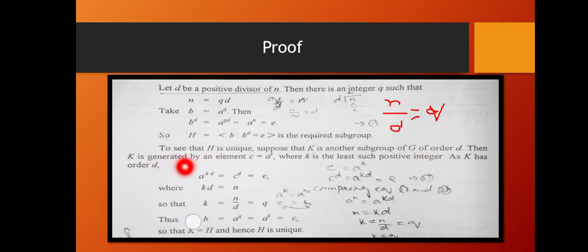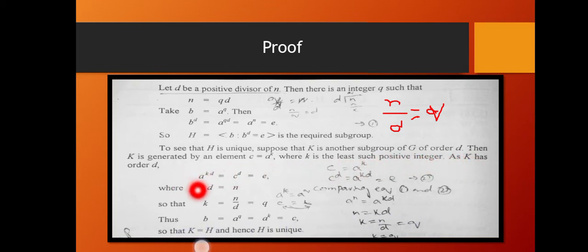Then K is generated by an element. Now we are supposing this K is generated by an element c, where c is equal to a raised to the power k, where k is the least such positive integer. As K has order d, we can write that c raised to the power d is equal to the identity, because c is an element of K and K has order d.